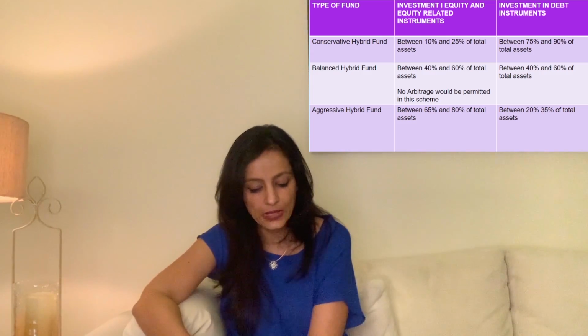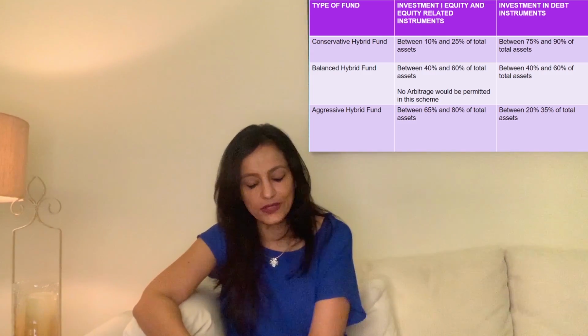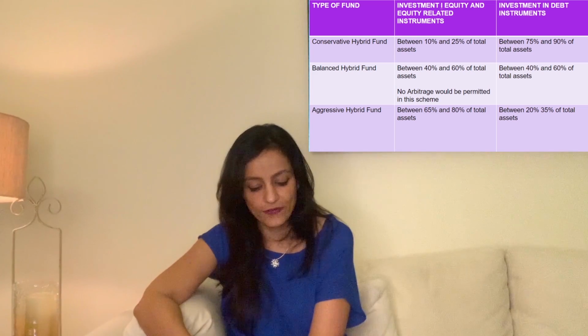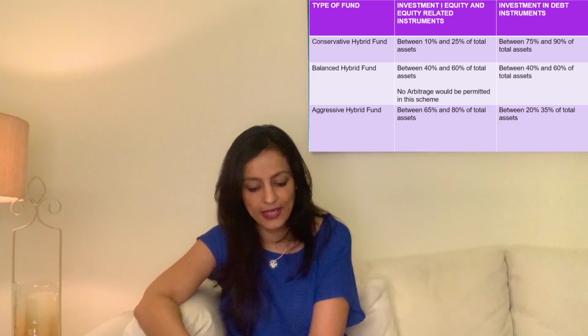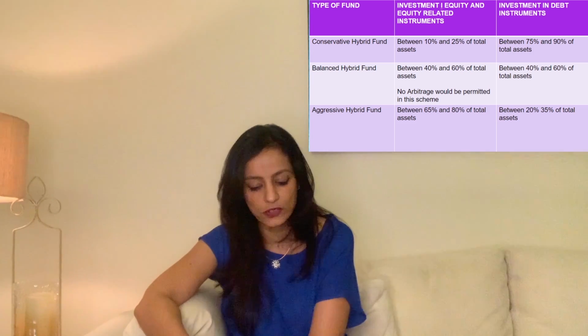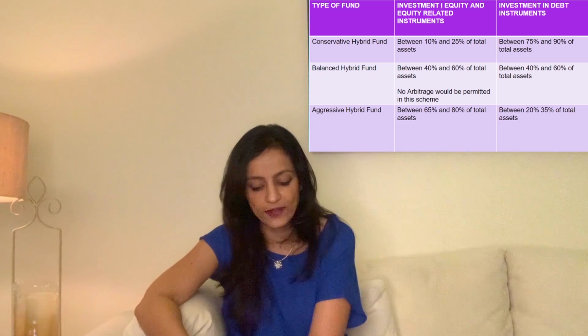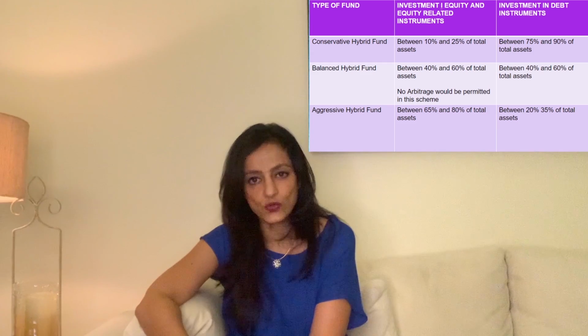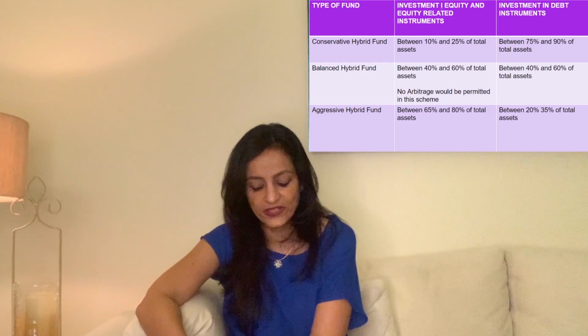Now, let's get on to what are the different categories of hybrid mutual funds. I'm going to refer to a sheet here because I don't want to make mistakes. There are quite a few numbers involved, and I'm going to pull up a chart for you. The first category is conservative hybrid mutual funds. Here SEBI says that the equity and equity related components should be in the region of 10 to 25%. Debt instruments are to be in the region of 75 to 90%.